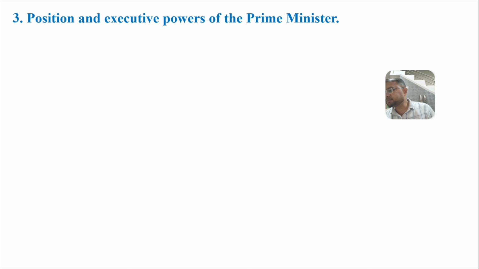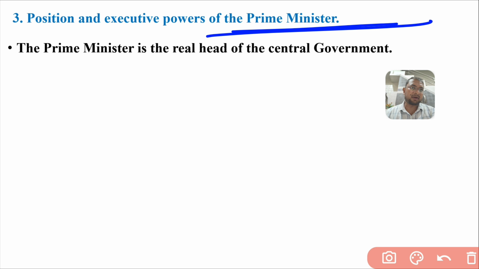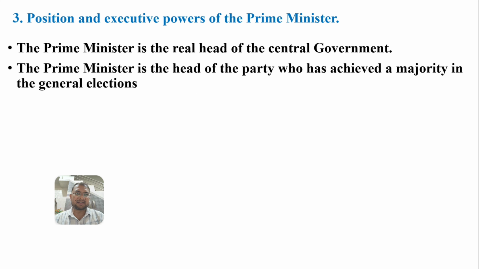Third number, position and executive powers of the parliament. Sorry, this is about the prime minister. The prime minister is the real head of the central government, and the prime minister is the head of the party that has achieved a majority in the general elections.